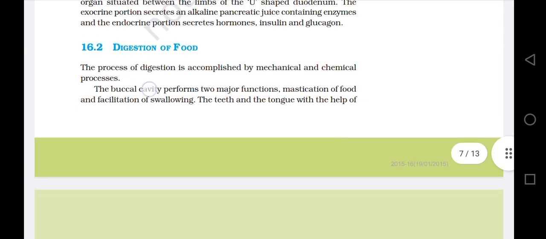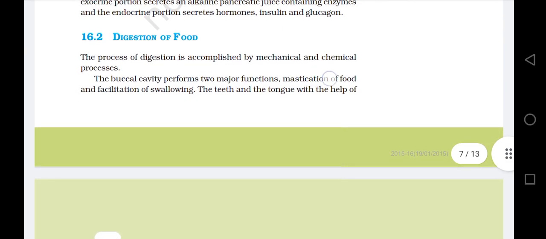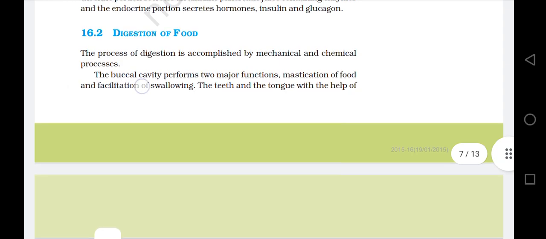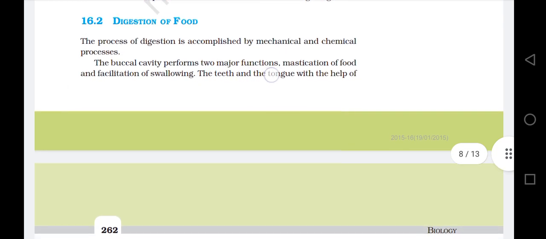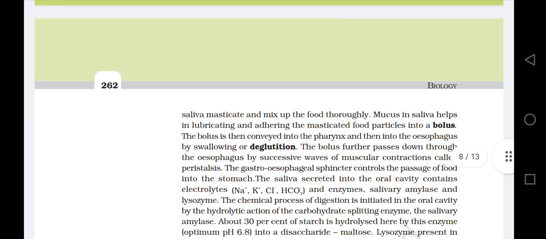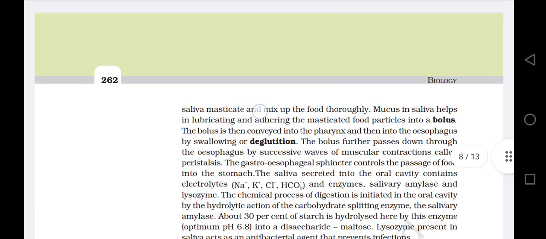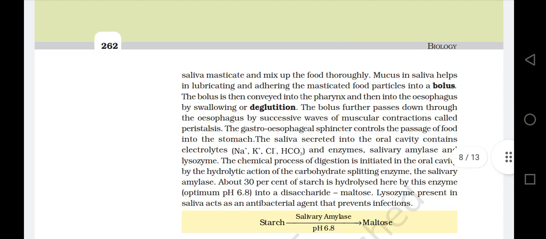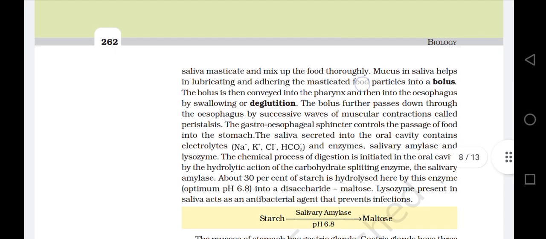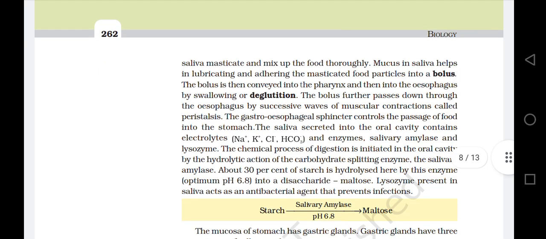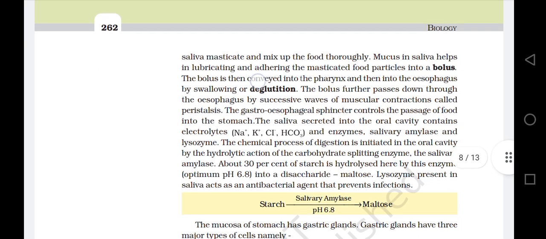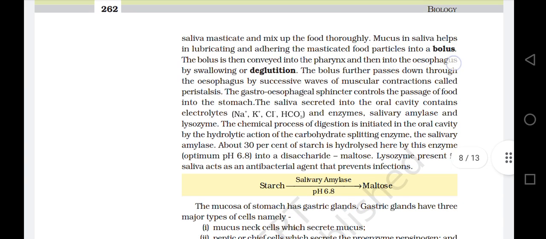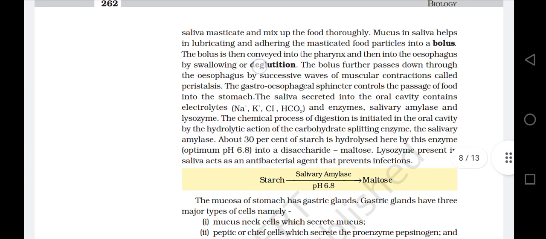The buccal cavity performs two major functions: mastication of food and facilitation of swallowing. The teeth and the tongue, with the help of saliva, masticate and mix up the food thoroughly. Mucus in saliva helps in lubricating and adhering the masticated food particles into the bolus. The bolus is then conveyed into the pharynx and then into the esophagus by swallowing or deglutition.